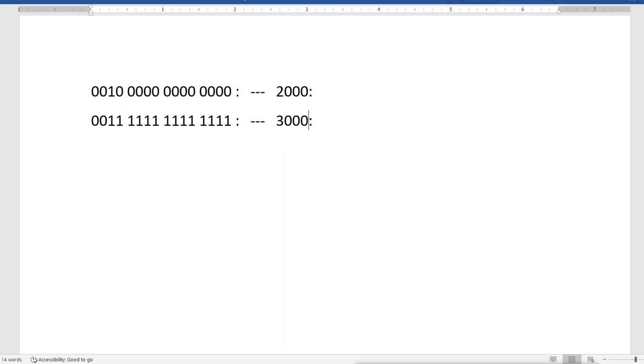So we will get FFF. That means the IPv6 global unicast address will start from here and it will end here where all the bits are enabled.